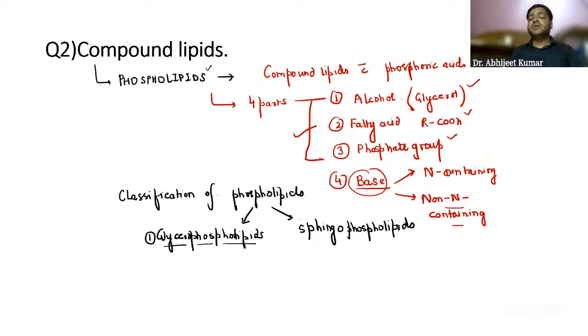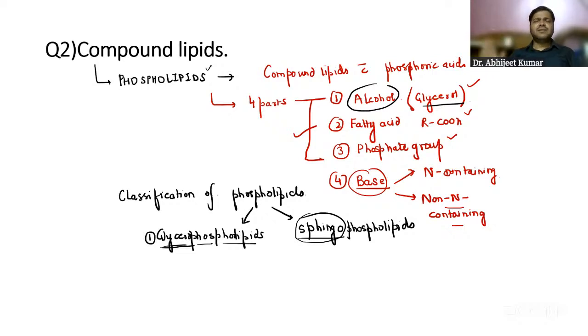Now, guys, just try to see what is the difference between both of them. Glycero basically means the alcohol will be glycerol, and spingo basically means the alcohol over here will be spingosine.